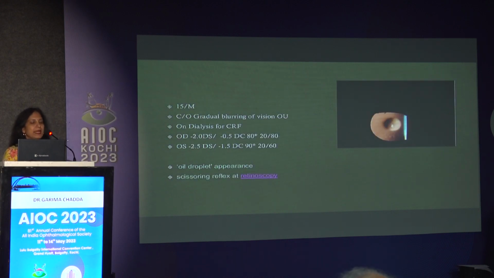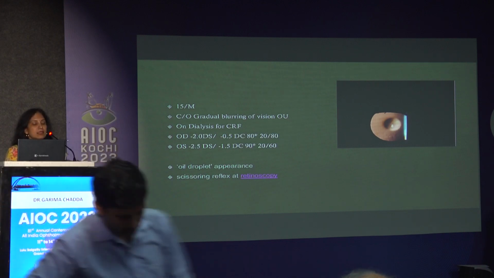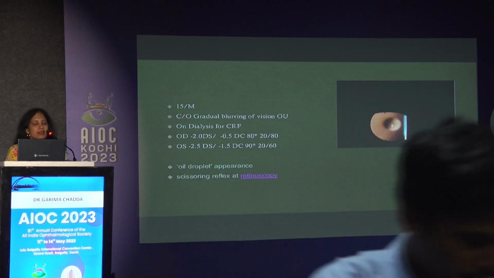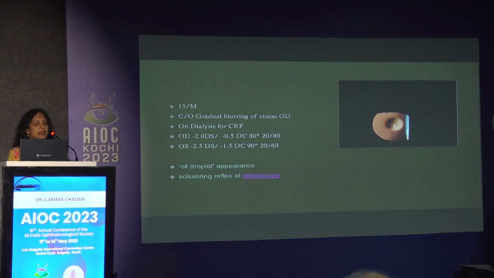This 15-year-old male boy was complaining of gradual blurring of vision in both the eyes. This child was on dialysis weekly for chronic renal failure. He was a case of myopic astigmatism, and the patient's parents were actually of the opinion that because of some reasons he is going into depression and he's trying to find ways out to avoid going to school. But when we did the examination, the oil droplet appearance clinched the diagnosis of lenticonus. There was a scissoring reflex on retinoscopy, and this lenticonus with early capsular cataractous changes was seen.